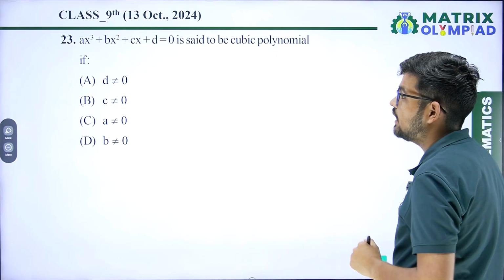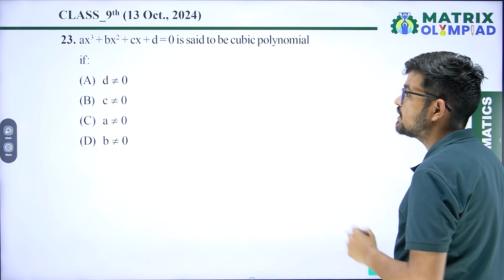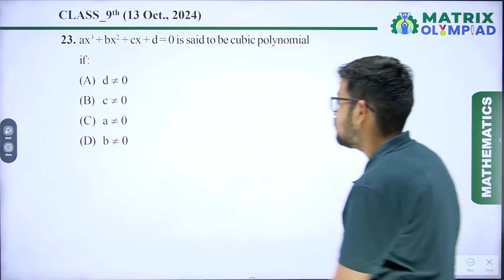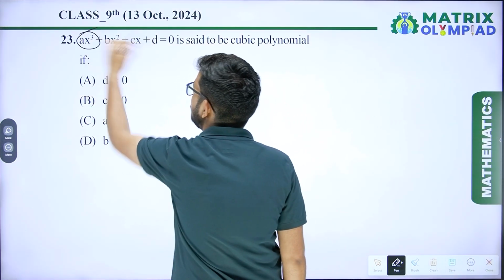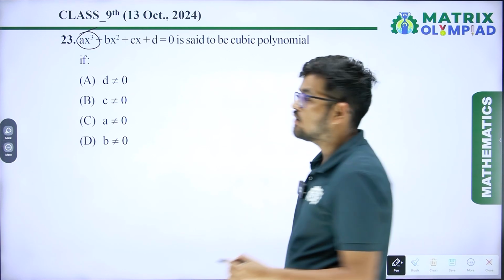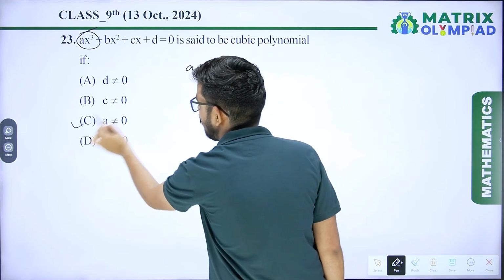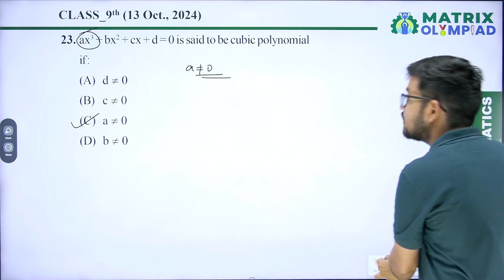Question number 23. ax cube plus bx square plus cx plus d is said to be a cubic polynomial if the coefficient of x cube is not 0. So it means the coefficient of x cube, a, should not equal 0. So our option C is the correct answer.